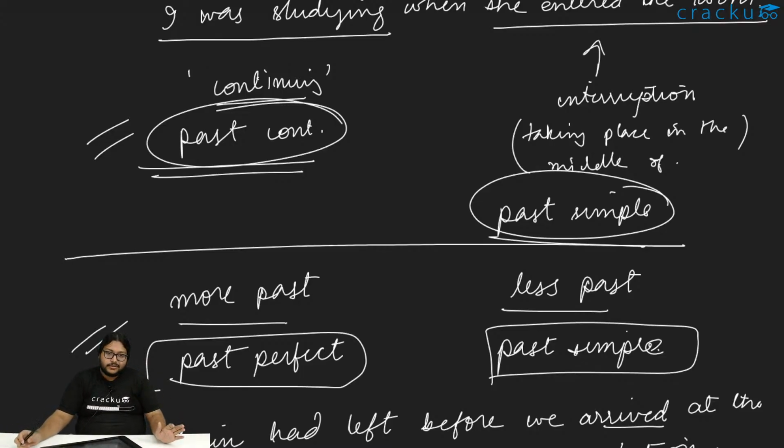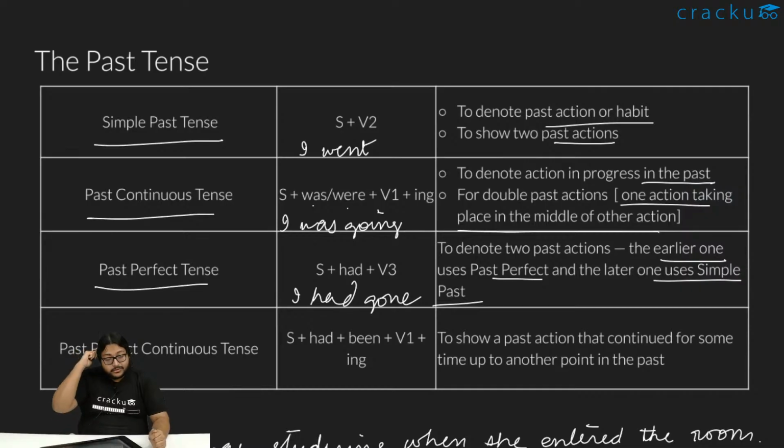That was not there, no. Two actions happened in the past, finished in the past, not related at all. Those kind of sentences will use this, more past, less past. Two actions, one happening in the middle of another action, that will use this construct. So that is where we know that we are supposed to use continuous, where we are supposed to use perfect.